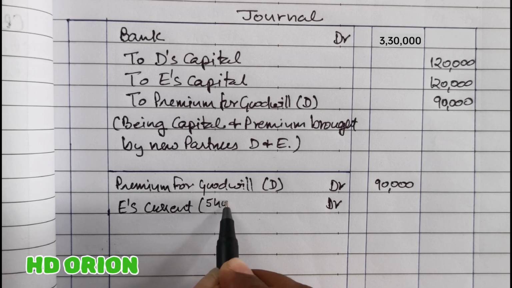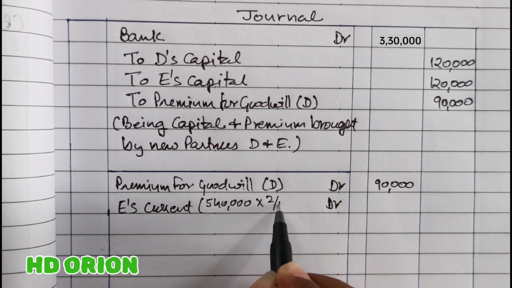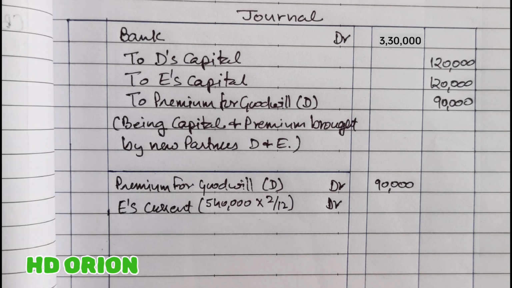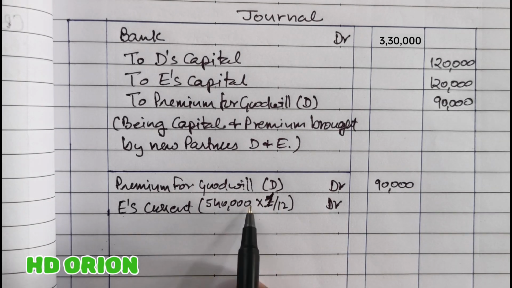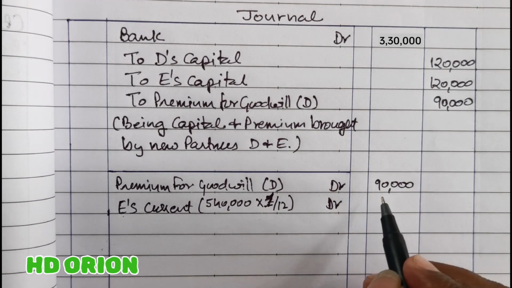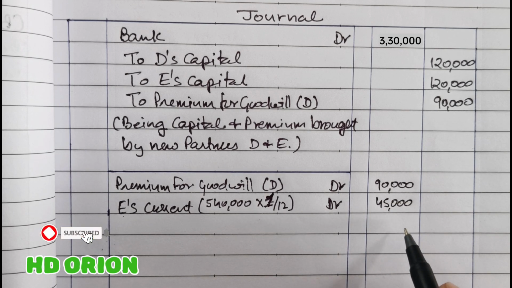Total goodwill of the firm is rupees 5,40,000 and his portion is 2/12. So 2/12, not 2/12. How much? It is 1/12. Each portion is how much? 1/12, and therefore it is 45,000 rupees his current account will be debited with.